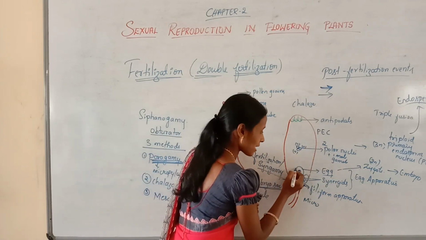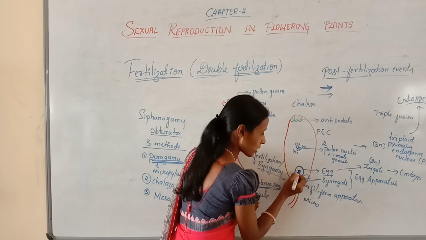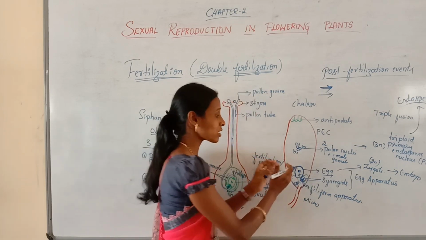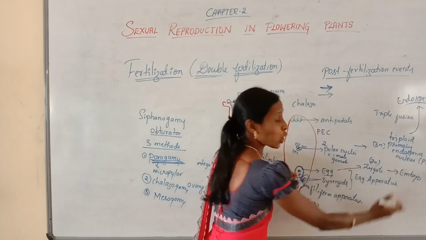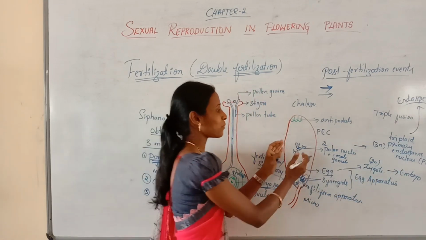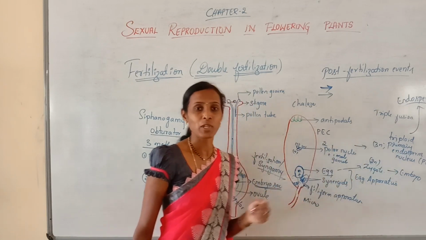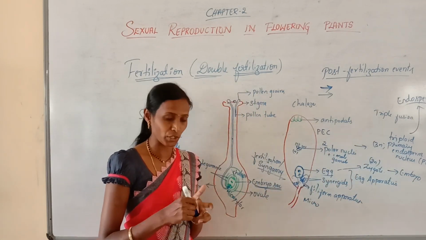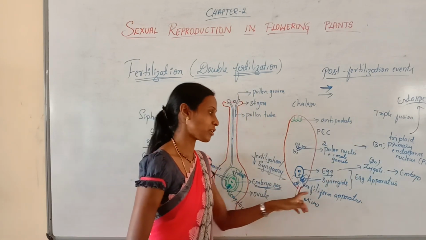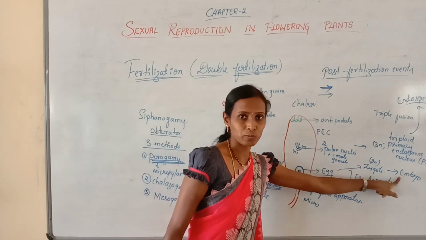Then this zygote, after the syngamy, later develops into embryo. And this primary endosperm nucleus develops into endosperm. What is the role of endosperm? It is the nutritive tissue, which provides nourishment for the developing embryo.